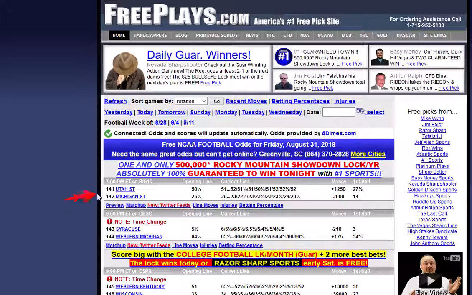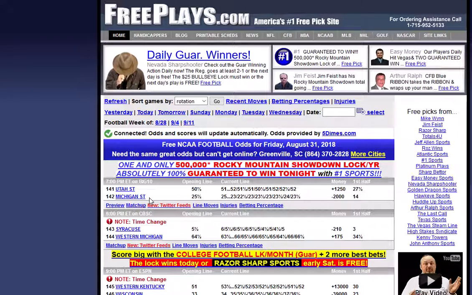The first one on the board is Michigan State and Utah State. As you see here on our site, the bottom team will always be on their home field unless otherwise noted. If there's a note up on top, like here, where the note says time change, it would say the game's being played on a neutral site, a different field, that type of thing. If you do not see that, the game will be played on the bottom team's home field. Anyway, back to the line.